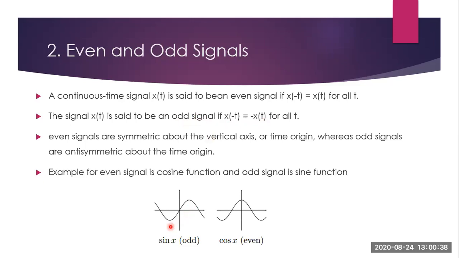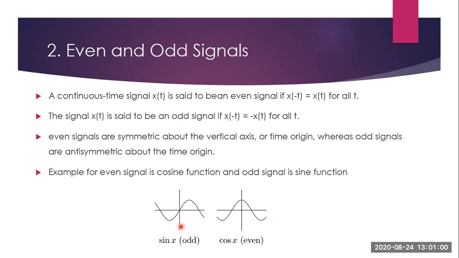So this is an example for even and odd signals. Cos x is an even signal, sin x is an odd signal. Now cos x is symmetric about the vertical axis, and sin x is anti-symmetric about the vertical axis.